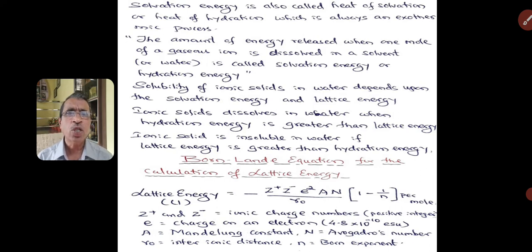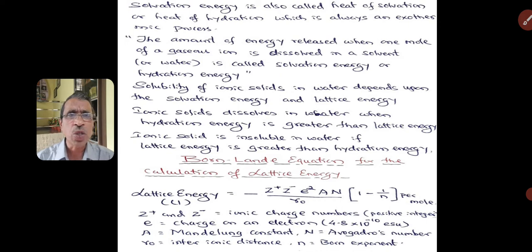One is based on the theoretical equation given by Born and Lande, and another by Born and Haber through experimental results. The following equation is called the Born-Lande equation for the calculation of lattice energy. This is the theoretical equation, which also gives good results for the calculation of the lattice energy.